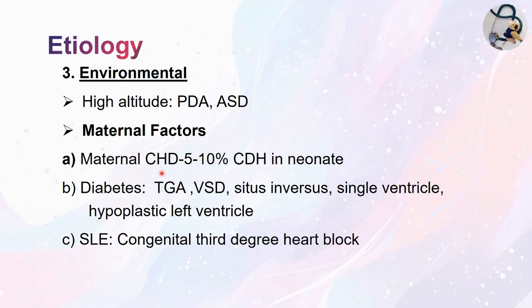The maternal risk factors are: if the mother has a congenital heart disease, then 5 to 10% of the babies may also have congenital heart disease. If the mother has diabetes, then chances of TGA, VSD, situs inversus, single ventricle, hypoplastic left ventricle are more. If the mother has SLE, then the baby may be born with congenital third degree heart block.